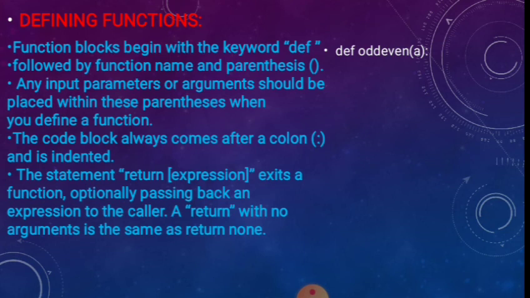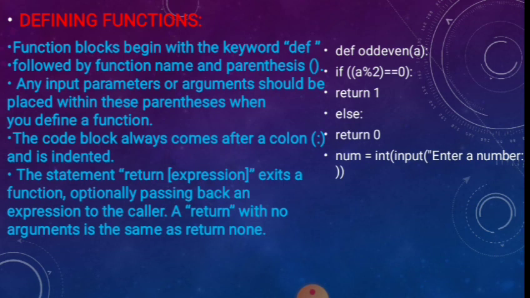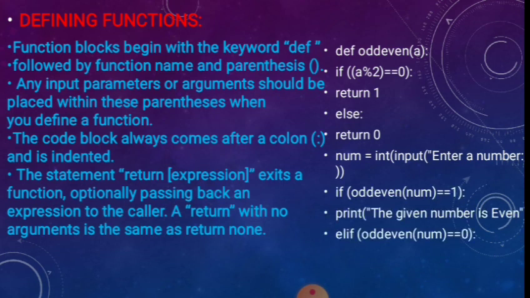See here, if a divided by 2 is equal to 0. This function is used for the odd or even method. When modular division is successful with 0 remainder, then we consider that number as an even number. So return 1, else return 0. Here we are going to get the number, then the if condition is provided. After that, print the given number is even, else the given number is odd. This is one kind of program.